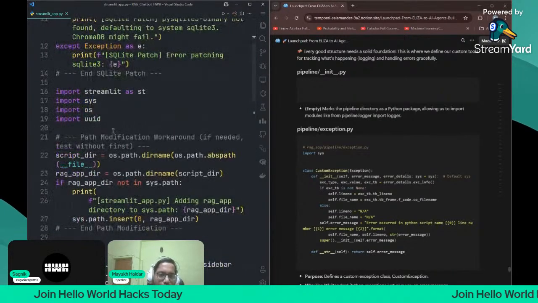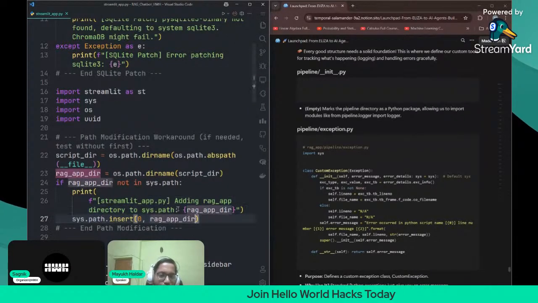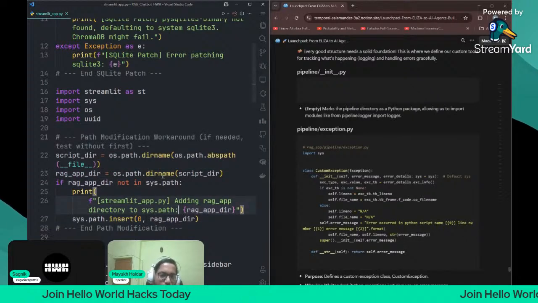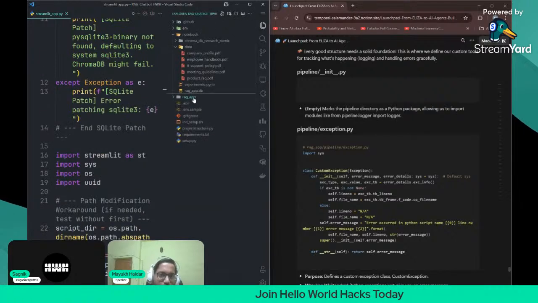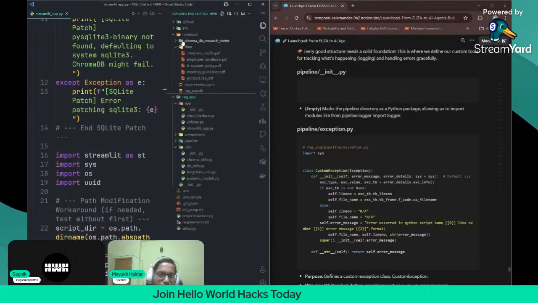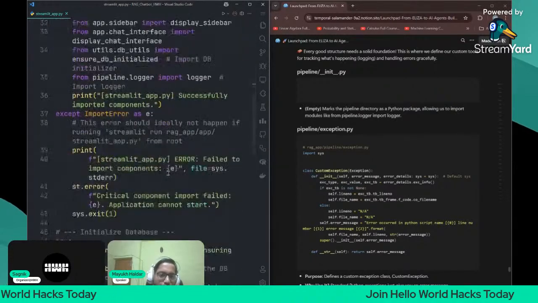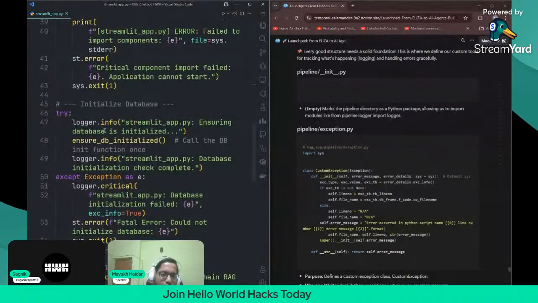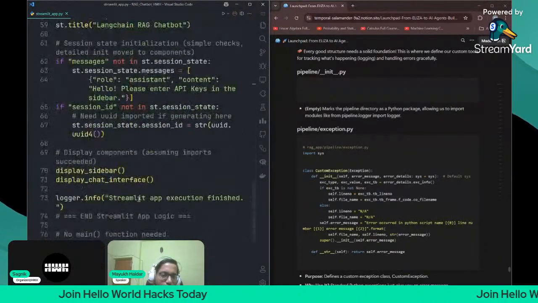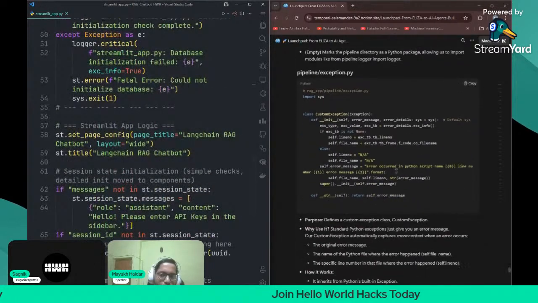Here what we are doing is setting the rag app directory to the root directory path. That means this rag app directory will be the root directory for this project, not this other directory. After this we are importing the core components of Streamlit, initializing the database, and then the Streamlit app logic. Then there's the display sidebar and display chat interface. This is done, more or less.